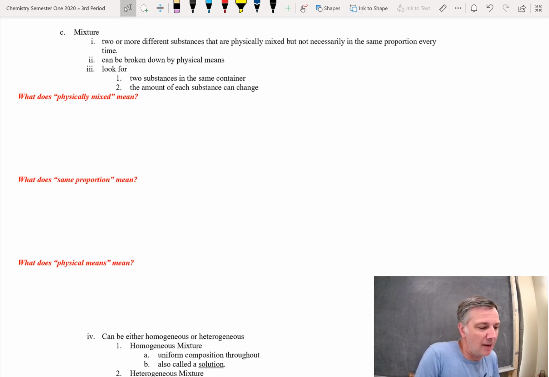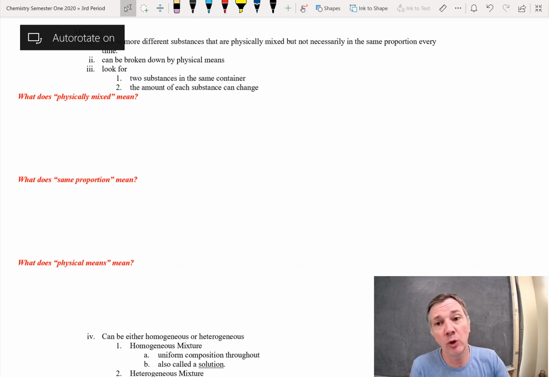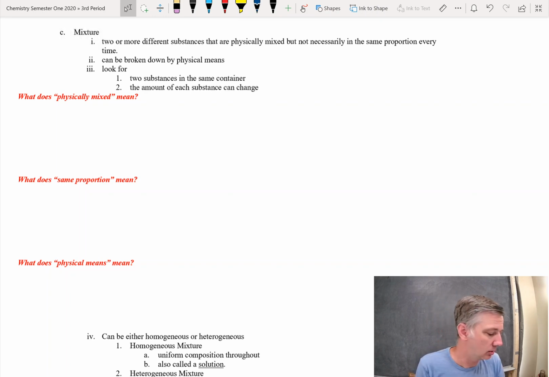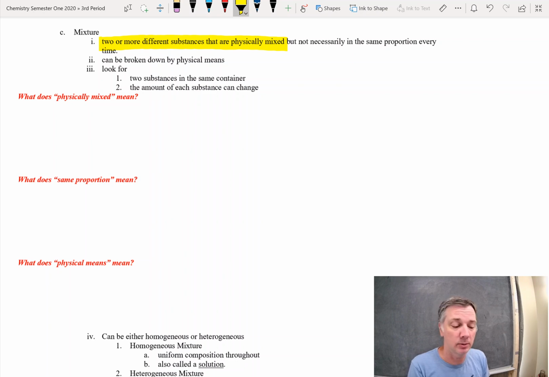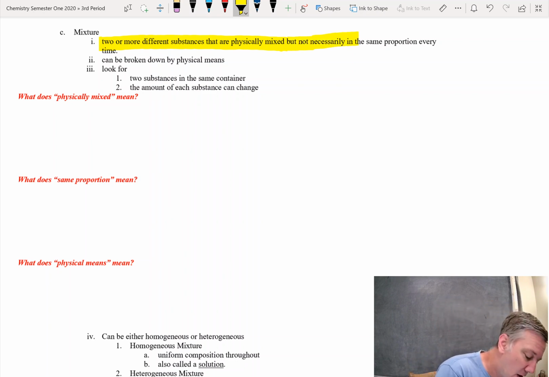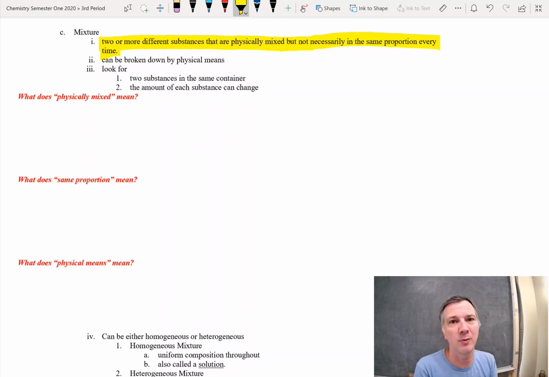So a mixture, as opposed to a pure substance, has two or more different substances that are just physically mixed. They are not necessarily in the same proportion every time.